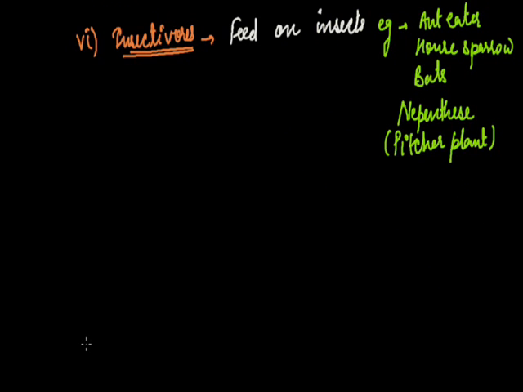So they are all categories of heterotrophs, in which the heterotrophic mode of nutrition is found. Now, on the basis of mode of feeding, organisms are again categorized into three types.